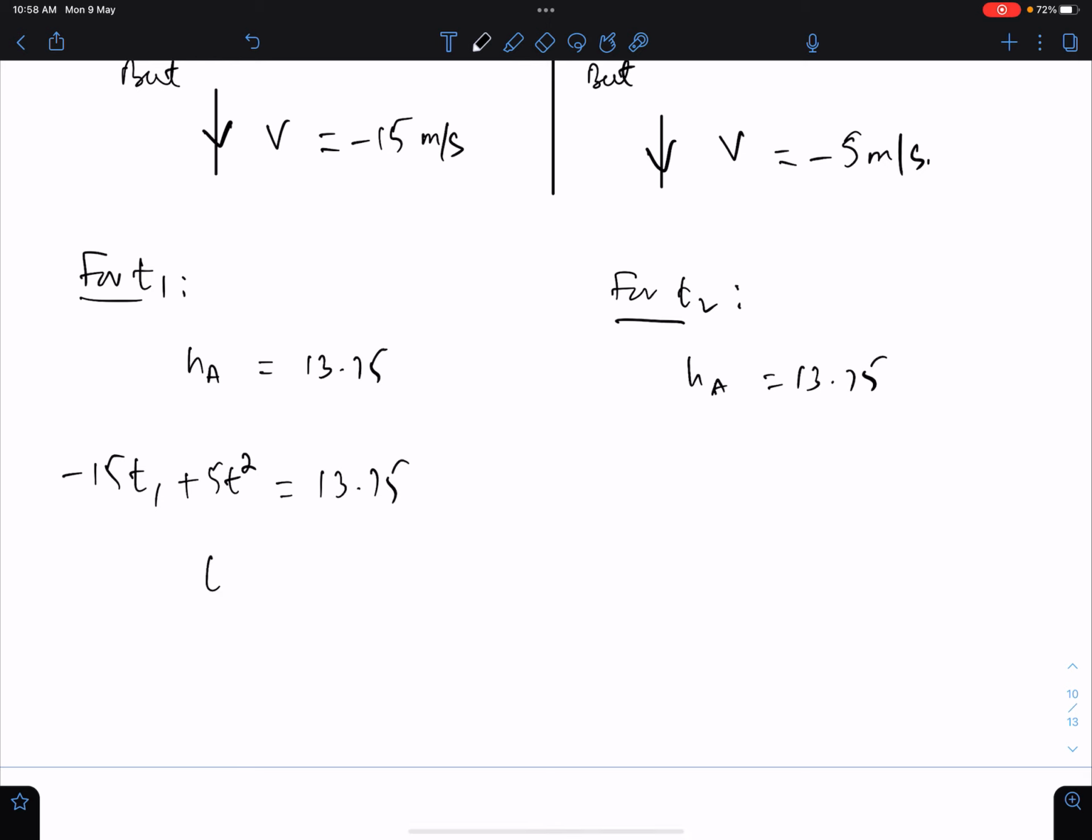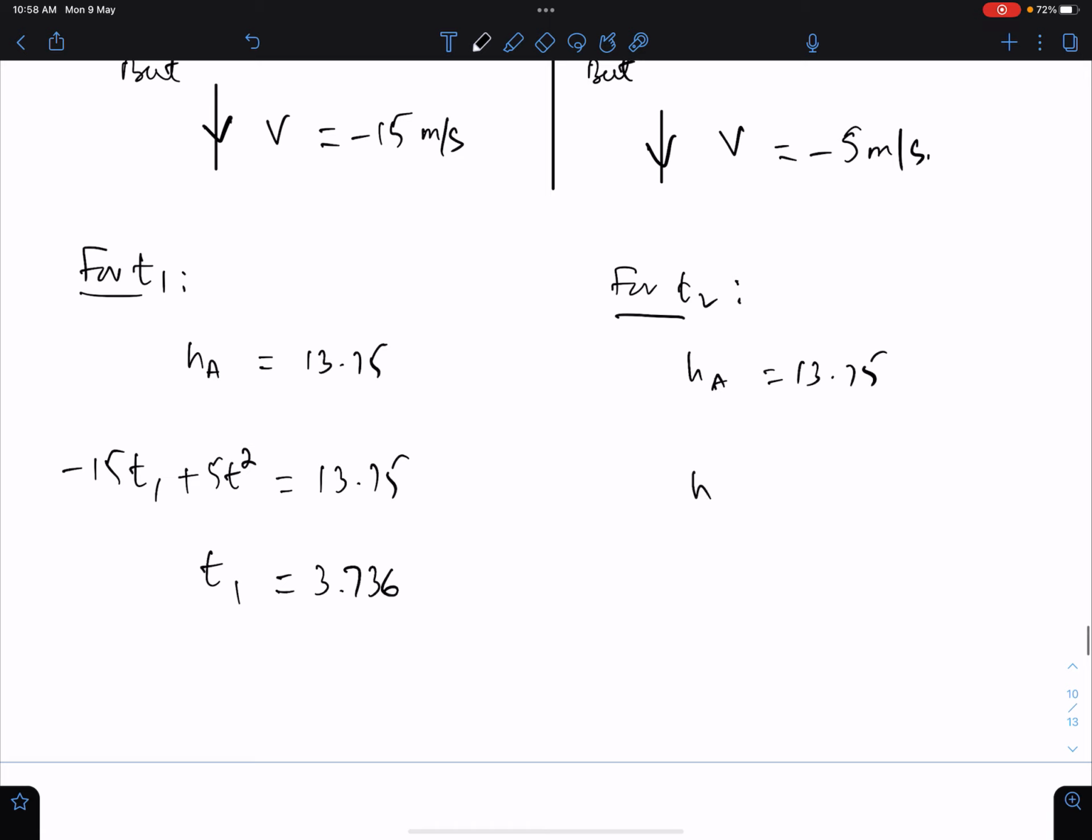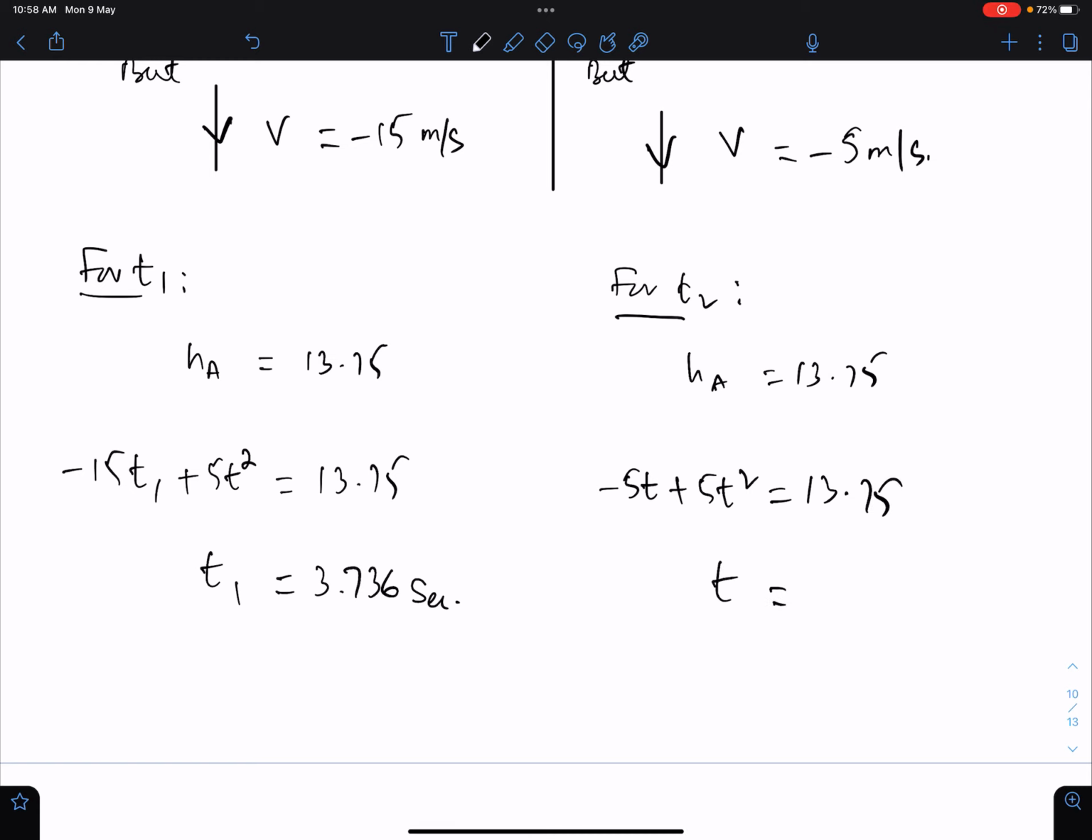When we solve this, we'll get T1 is 3.736. This is the first possible value of T for particle C. Here, minus 5t plus 5t square is 13.75. When we solve this, we'll get t is equal to 2.232. This is t2.